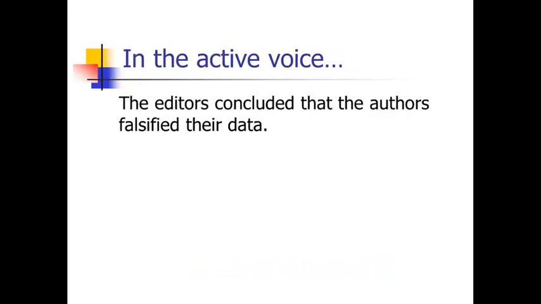All right, so hopefully in that sentence you noticed that there were two instances of the passive voice that you had to turn back into the active voice. So we had, it was concluded by the editors. In that section, it is the editors that did the concluding. So the editors is the subject, so you would say the editors concluded. But then there was also the second part, that the data had been falsified by the authors. That's also in the passive voice, because what was falsified? The data, so that was the object. And who did the falsifying? The authors. So to turn this all back to the active voice, you would say the editors concluded that the authors falsified their data.